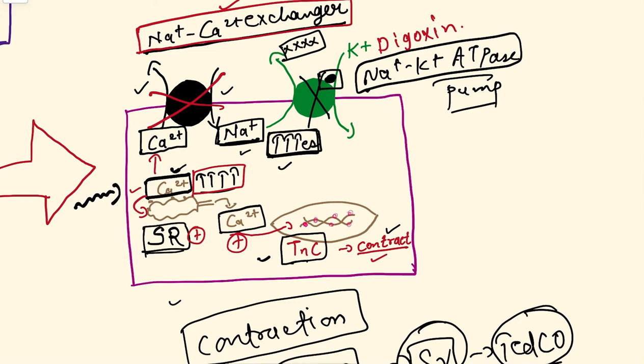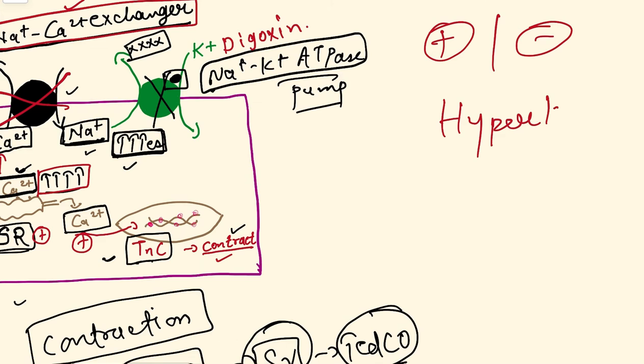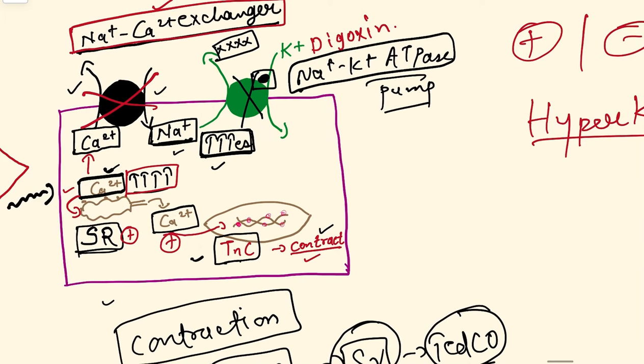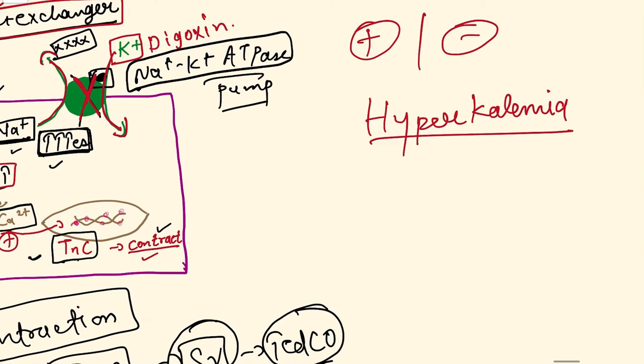But now, on one side there is a good part of the drug, and on the other side it causes a very harmful side effect: it increases potassium, which can lead to hyperkalemia. How? We are inhibiting this pump, right? Because of this, sodium is not getting out and K+ is not getting inside, so potassium will be raised outside the cell, and there will be increased K+ in the blood.